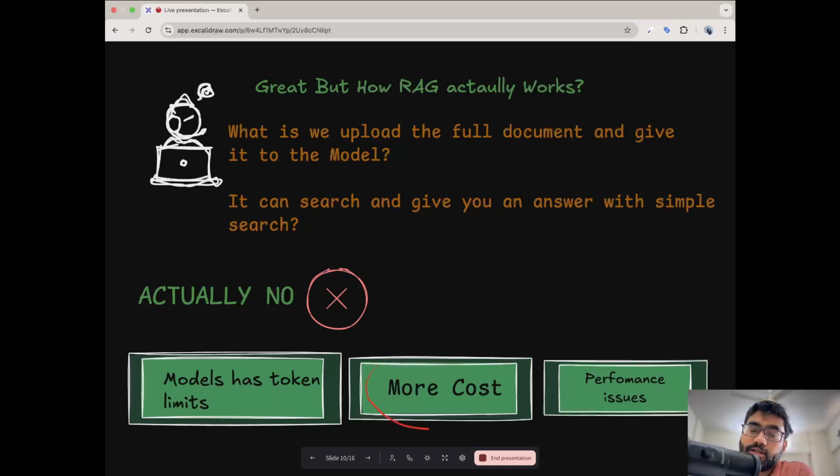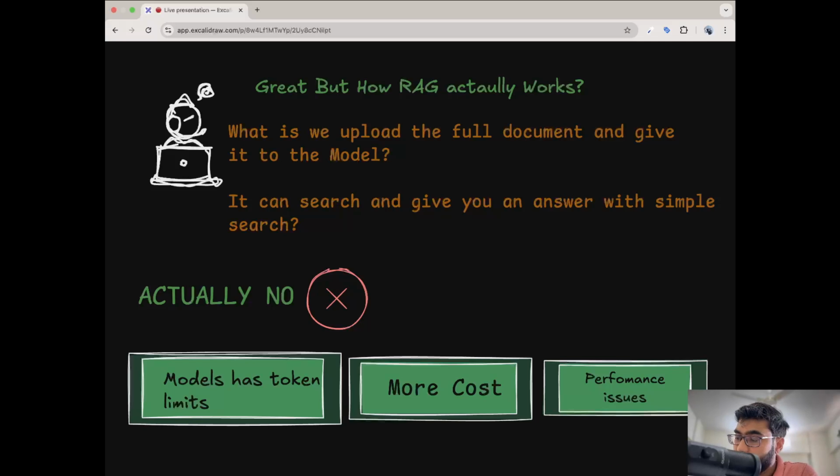If you do that, it incurs more cost. Why? For example, if I ask a question, how many earned leaves do I have, and I give the whole document content, and the next time I have to ask how many holidays I have, or how many national holidays I have, then I have to provide the content again to ChatGPT, right? Because these models work and charge you based on the tokens they generate and the tokens you give to them, the longer the text you provide, the more cost it will incur to you.